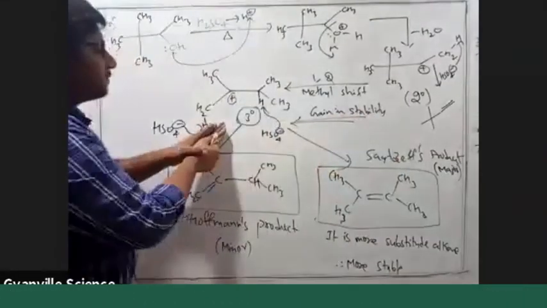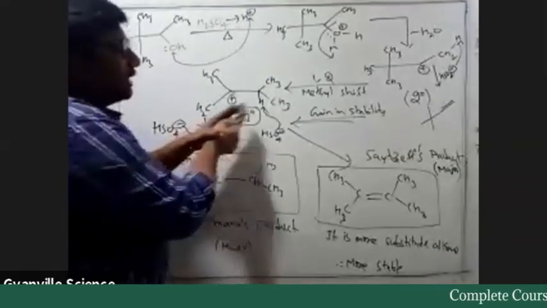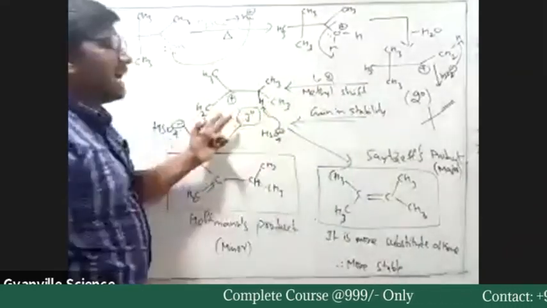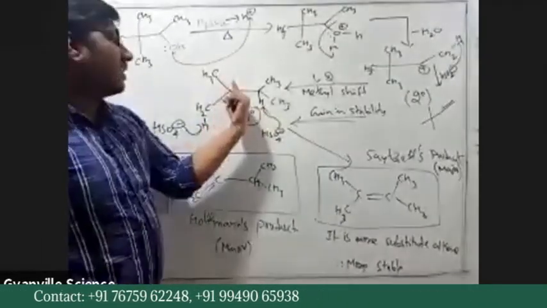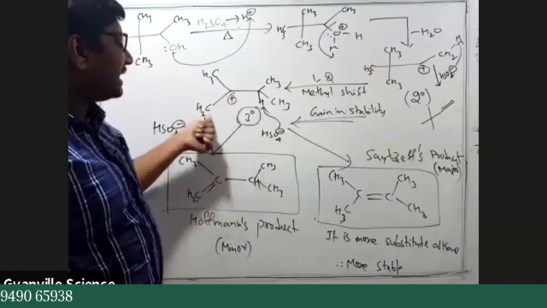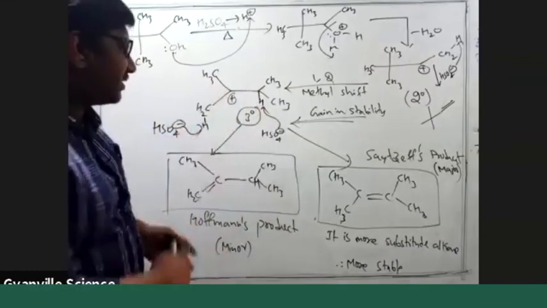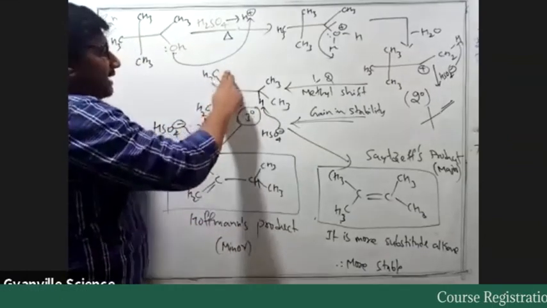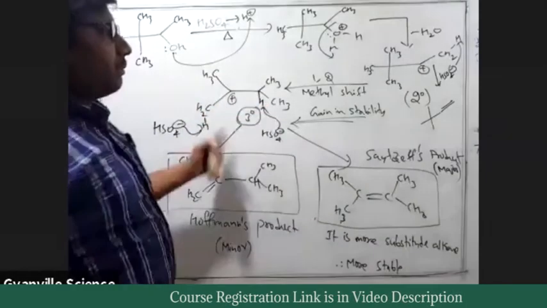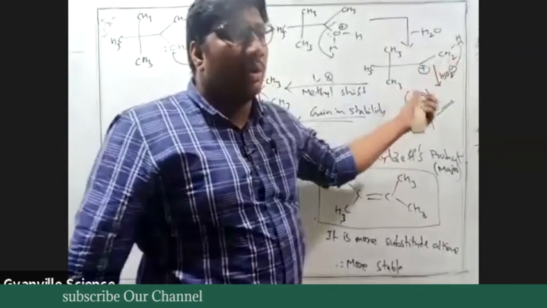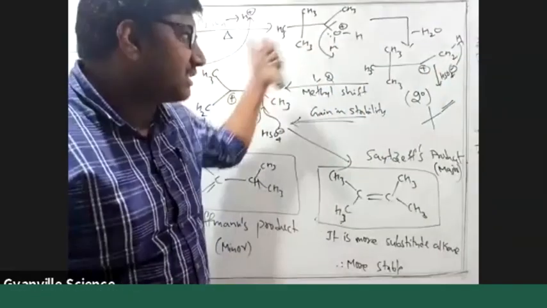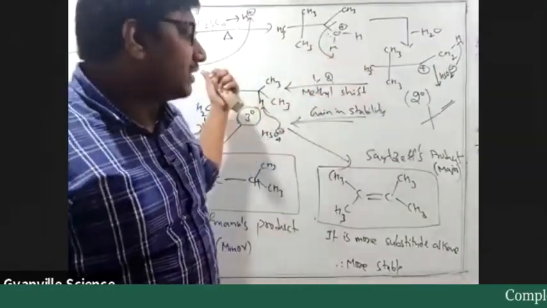First of all, you can compare the hyperconjugated structures. This carbon is sp2 hybridized. You look at the number of alpha hydrogens. Here we have 3 plus 3 plus 1, total 7. But here you only have 3. More hyperconjugated structures means more stable, so you do the conversion.